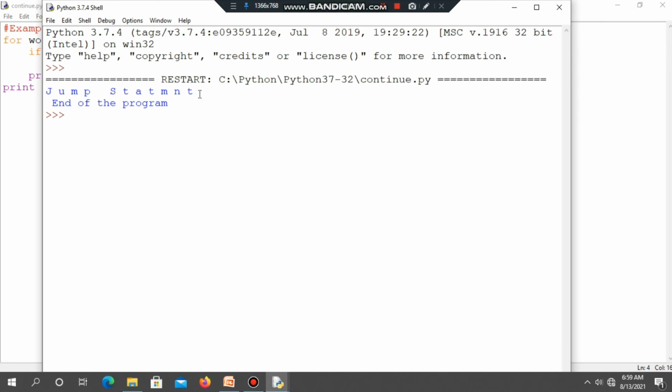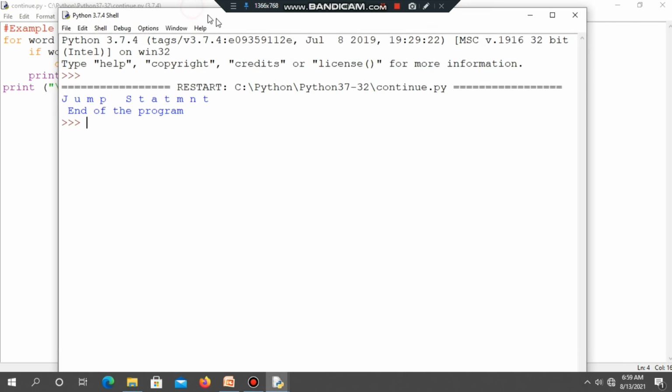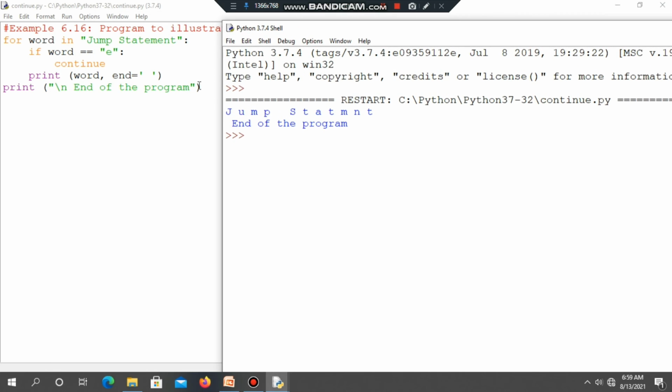See this jump statement. There is no E printed in this output. Why is the letter E not present? You check the condition. When the letter E is reached, you give the continue statement, so the control automatically transfers to the for loop. It ignores the print statement. That's why E cannot be printed in this output. After printing this output, what is the last statement of your program? The last statement is the end of the program print. So this message is displayed: end of the program. Is it clear? So the continue statement is used to force the next iteration of the loop.